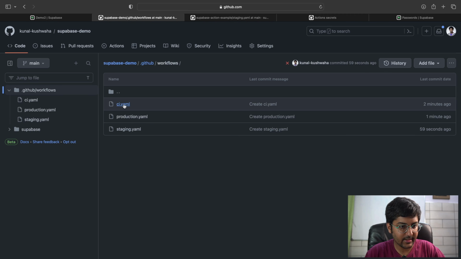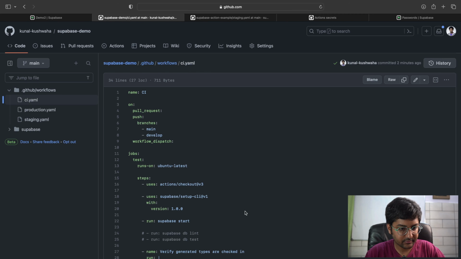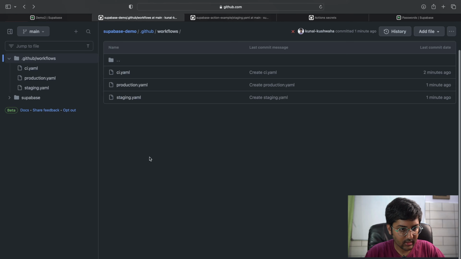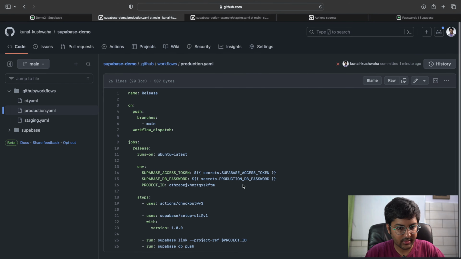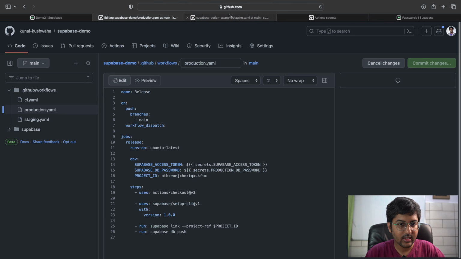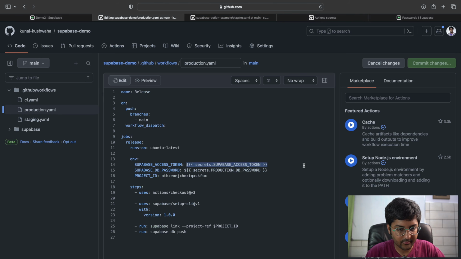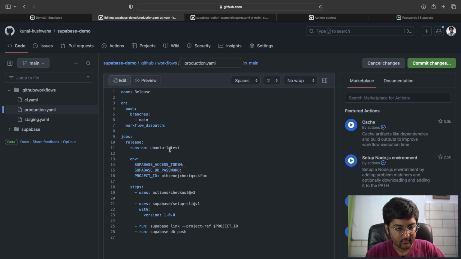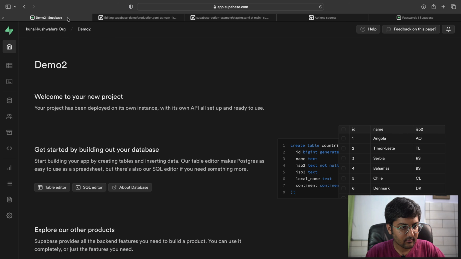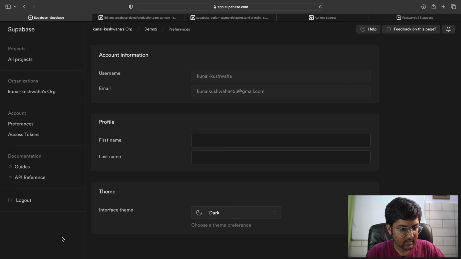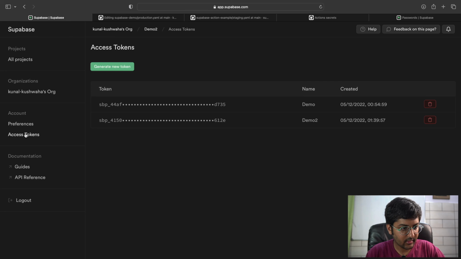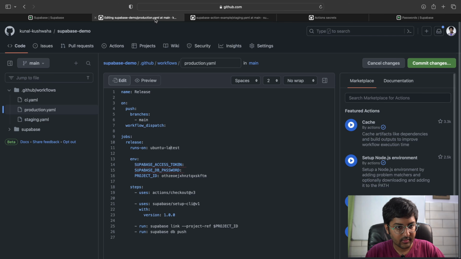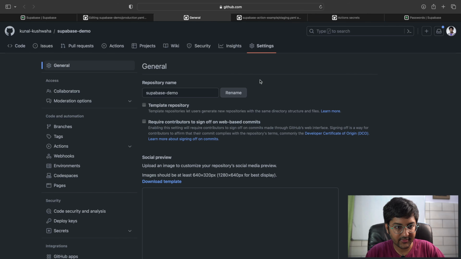Maybe I can try adding it in over here. Let's say we add it over here. Account preferences, access tokens. Just going to go to settings.